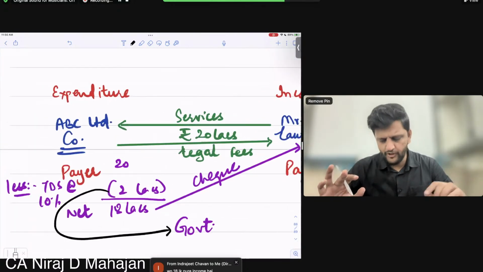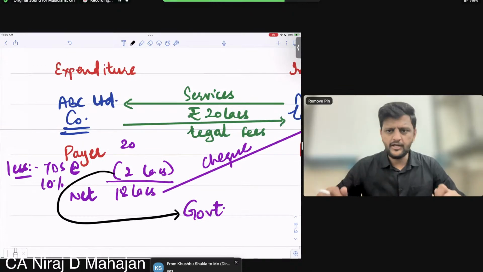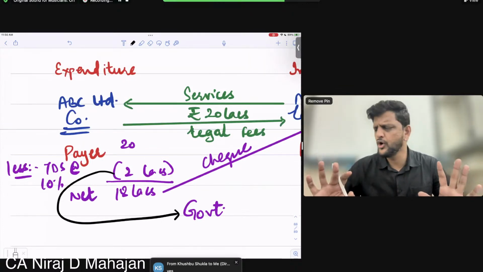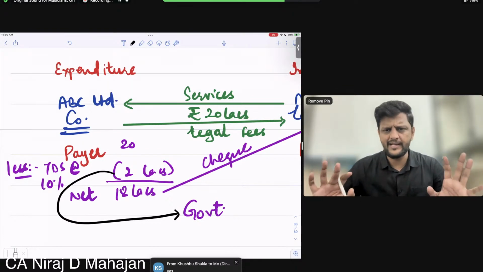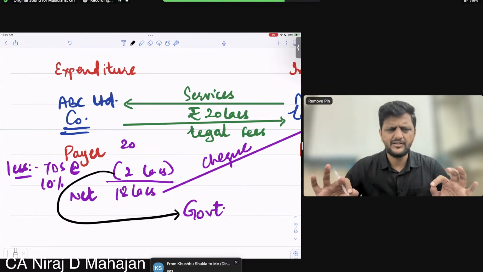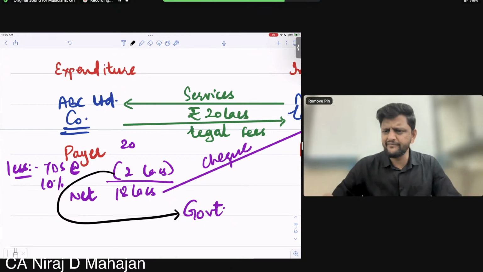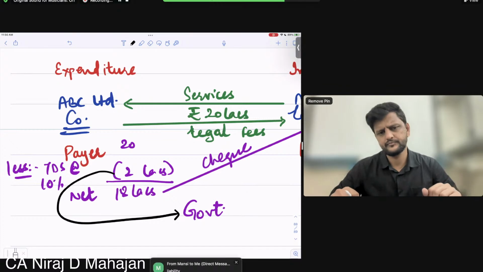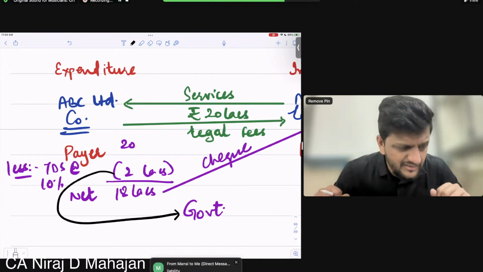Think from the company's point of view. The company has spent 18 lakhs, a debit in the bank account. The 2 lakhs, bachcho, sitting with the company: is it an asset or liability of the company? Mansi, good answer.